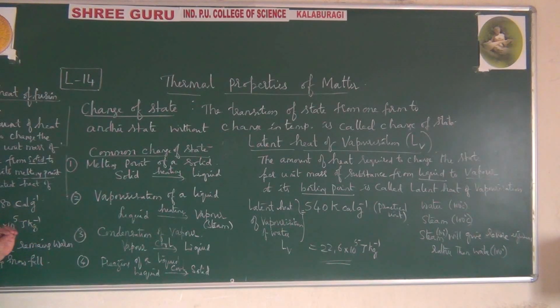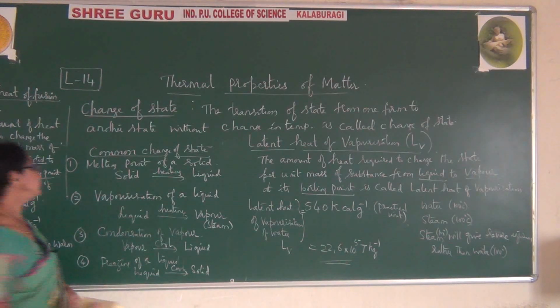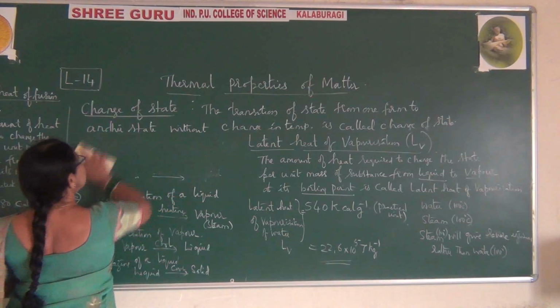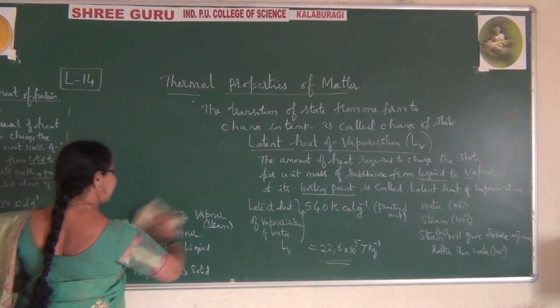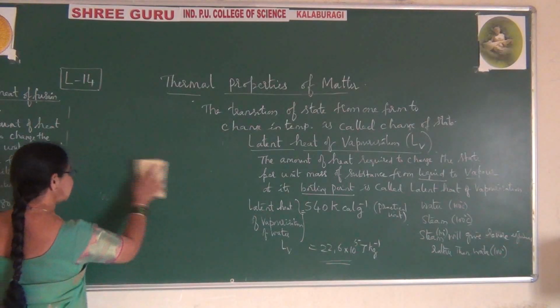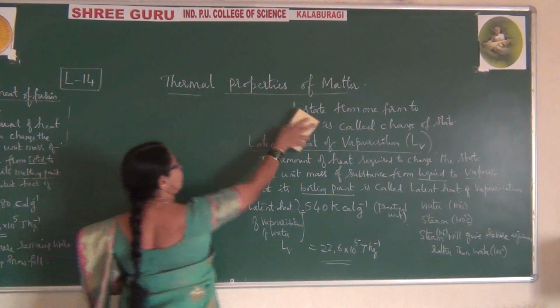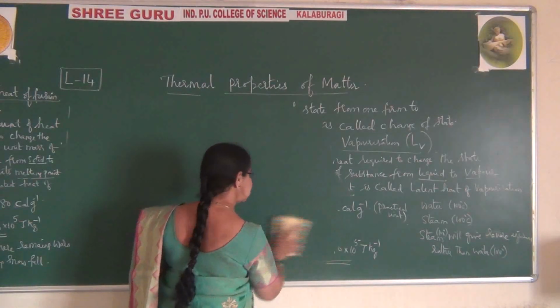I'll show the graph, how the phase changes can be shown in it, and how ice has changed to water and then to vapor. Different states will be shown in one graph itself. All these states are shown in one graph. Okay, let me show how it is. So please observe the graph. Let me draw. It's a very important graph. You will expect this in the exam. It's a very simple graph, but you should notice the changes.